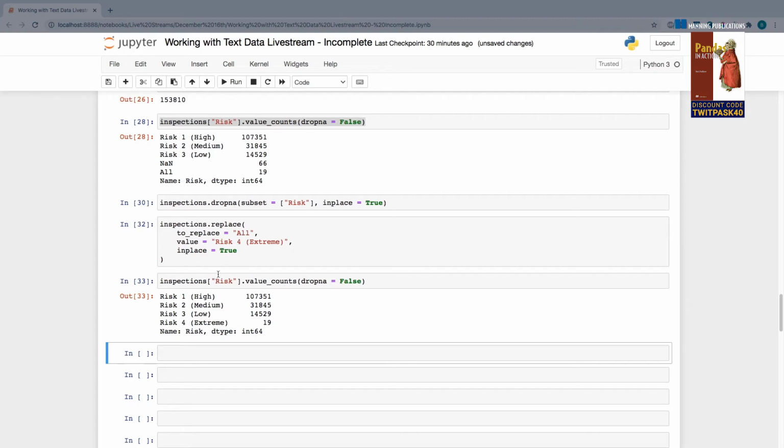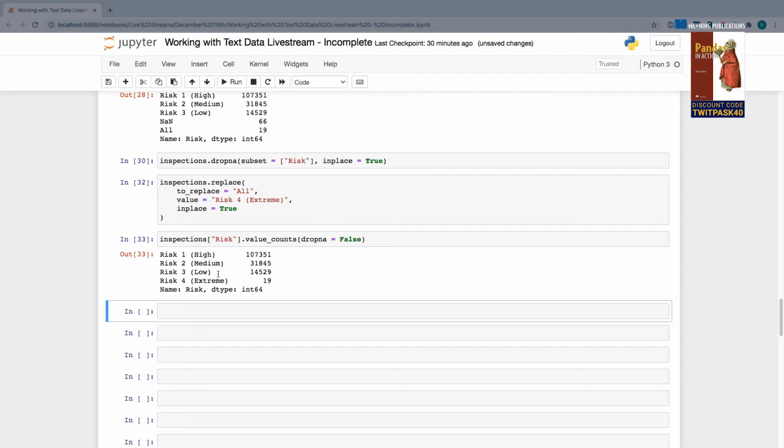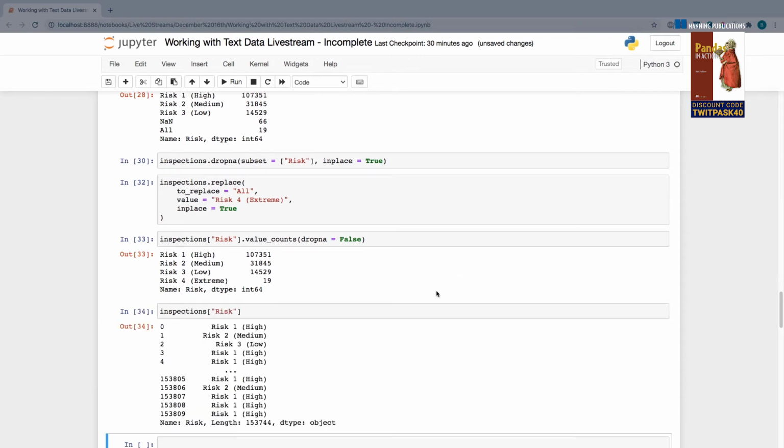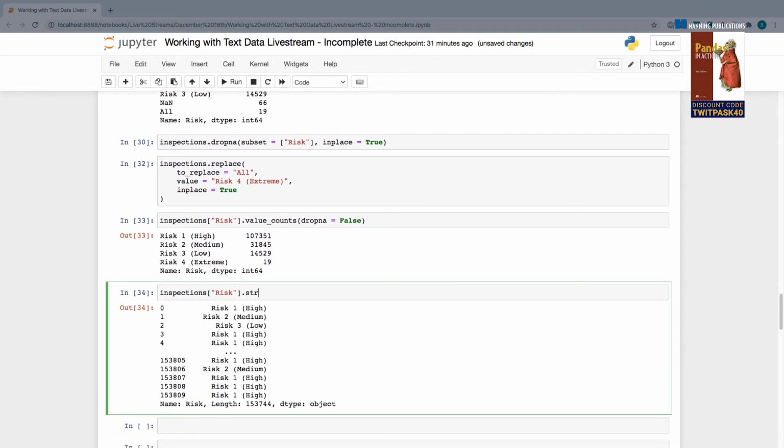In Python, string character counts start at 0, which means in each of these strings, the letter R occupies position 0, the I occupies position 1, the S is 2, the K is 3, the space is 4, and the number itself is 5. So we want to start at index position 5 when we start our extraction. What I'm going to do here is once again target my risk column. Here's a reminder of what it looks like. We're once again going to target my str attribute, and on this object, I have a method called slice.